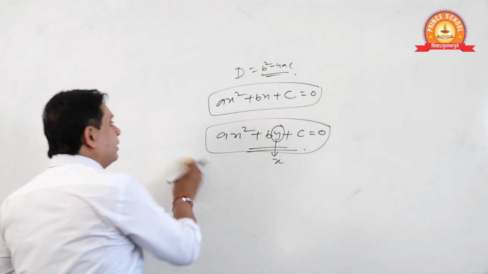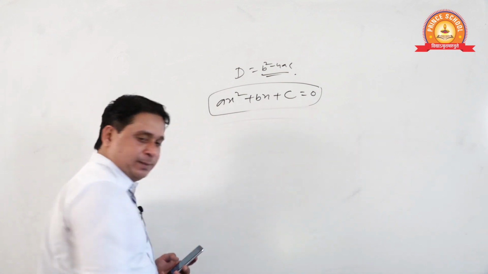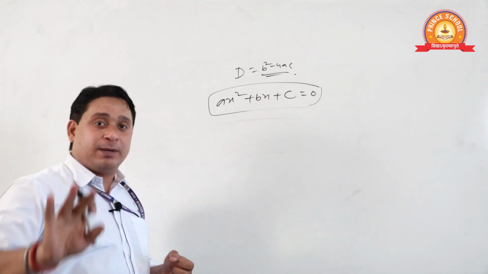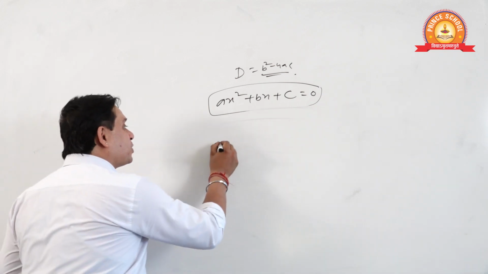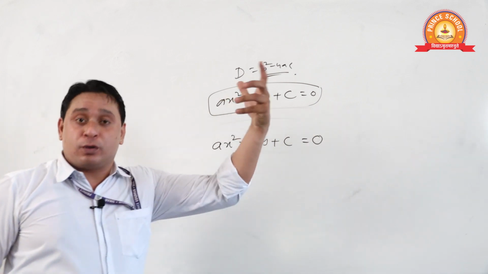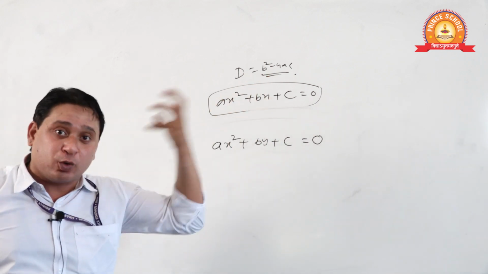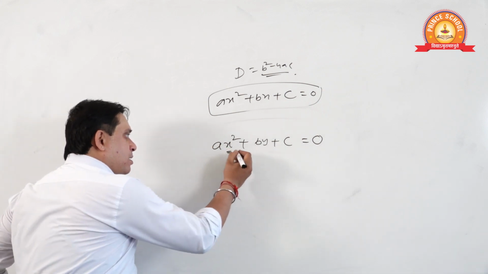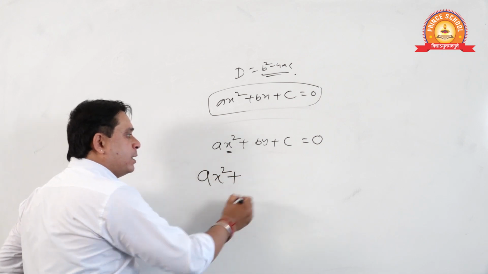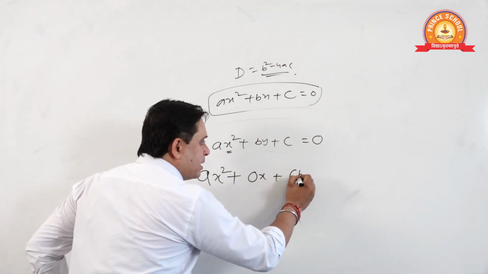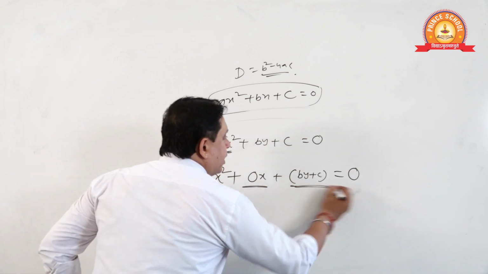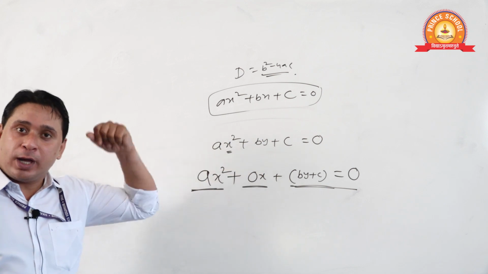One more thing. Some smart students, smart students like me, will play another game. Let me tell you the truth. Ax square plus by plus c. What excuse will they give you? Sir, this y is the variable here. Now see, ax square plus 0x plus by plus c is equal to 0. This is the standard form because coefficient of x is 0 here.